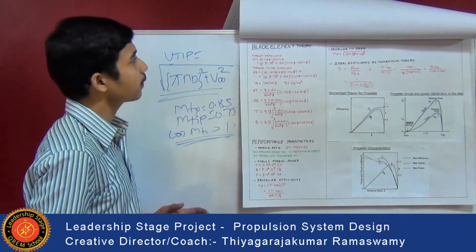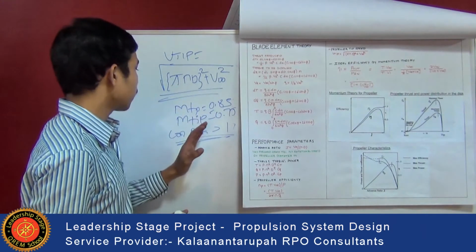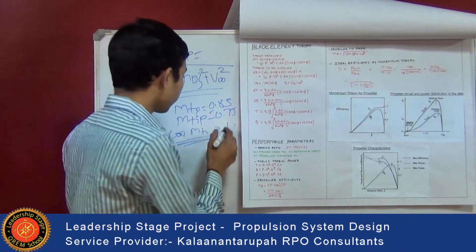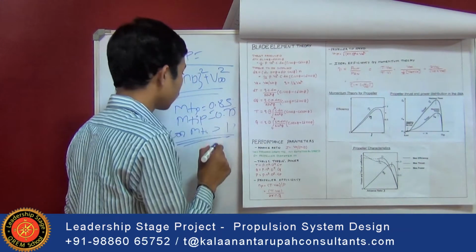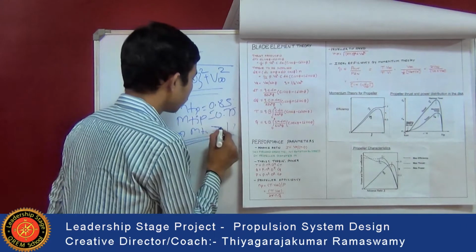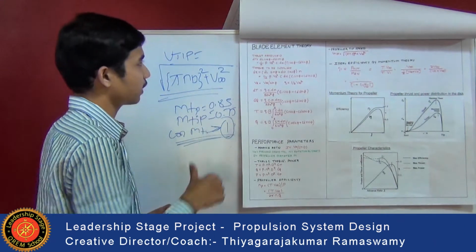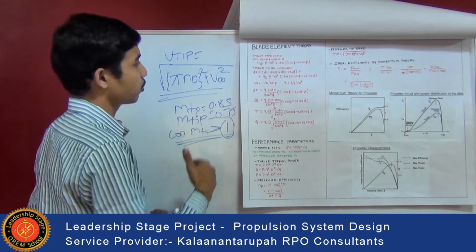Usually propeller tips are made of composite material, that is carbon fiber, which has an M tip of greater than 1, so it can be used for supersonic, that is high speed, flights.